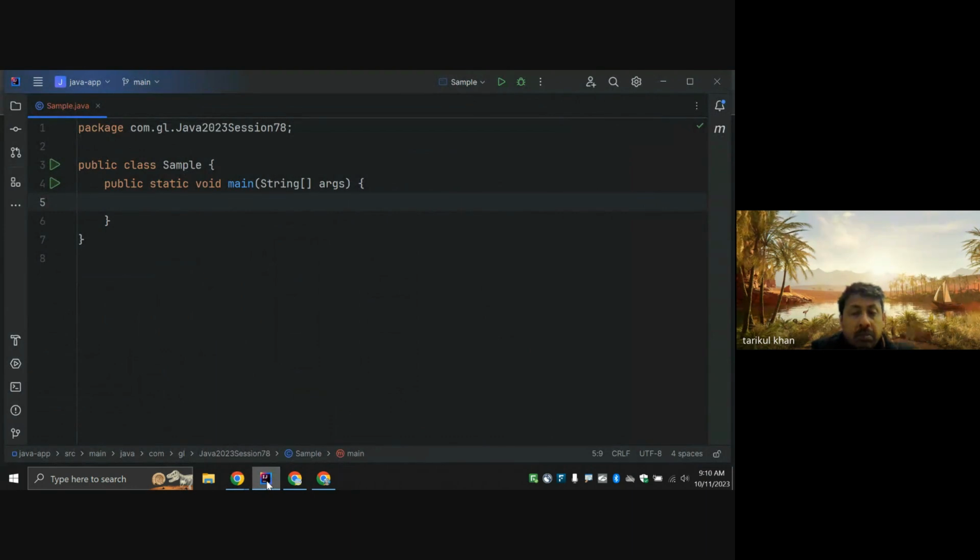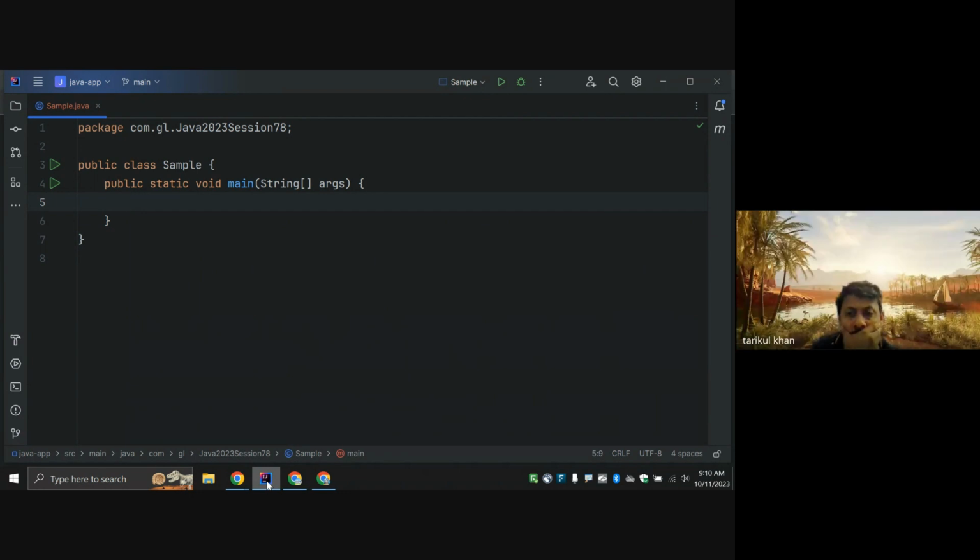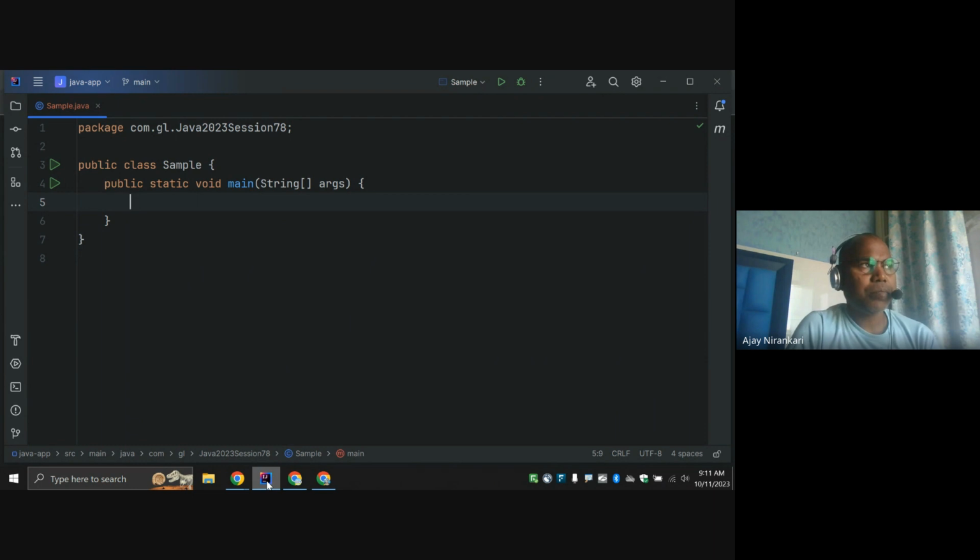Okay. So as usual, we are still going to continue our multi-threading. Today let's go through some more examples, whatever we did yesterday, and we are also going to understand some major problems in multi-threading.